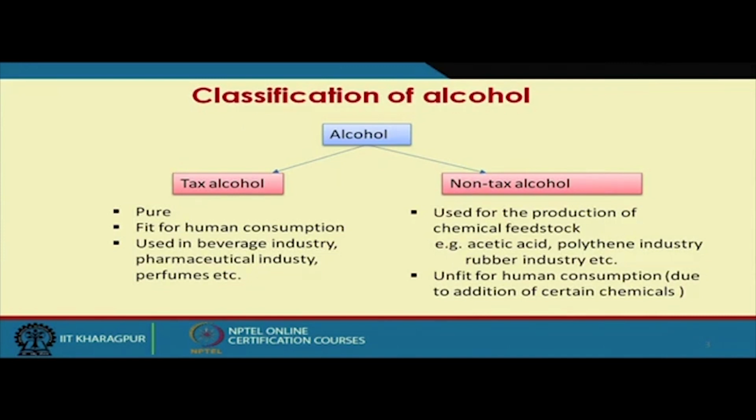Since tax alcohol is pure alcohol, it can be used for human consumption, and is used in the beverage industry, the pharmaceutical industry, and largely in perfumes. Non-tax alcohol is used as a chemical feedstock, for example for acetic acid, the polythene industry, the rubber industry, etc.